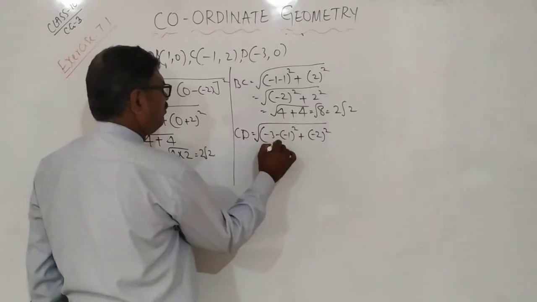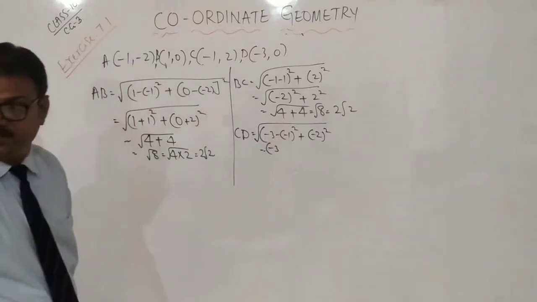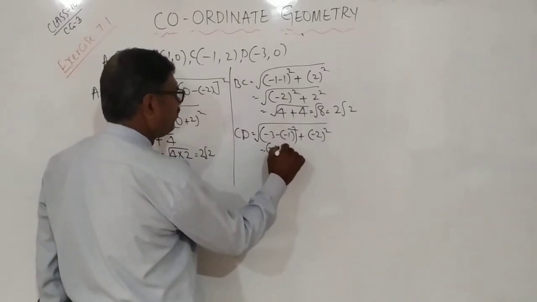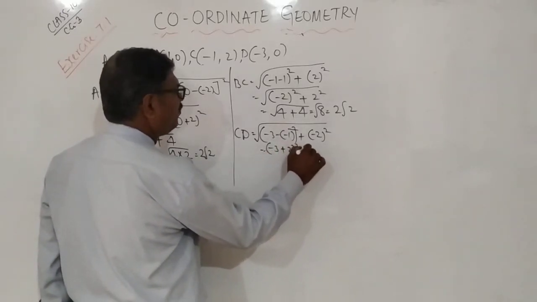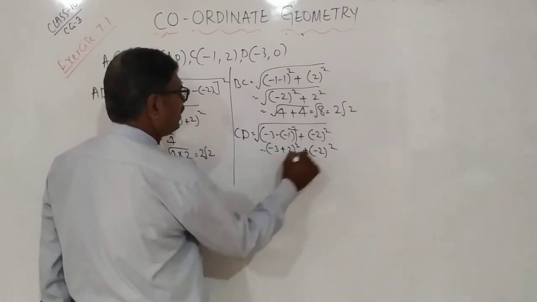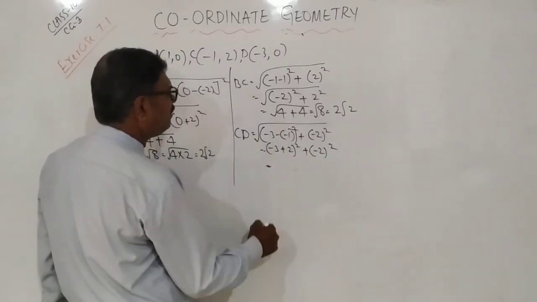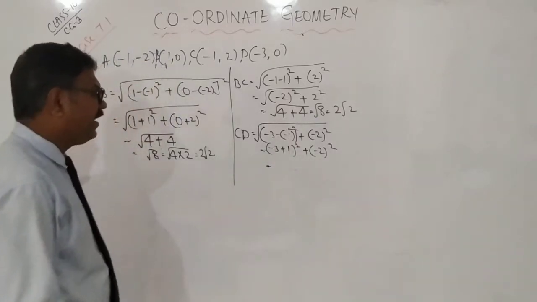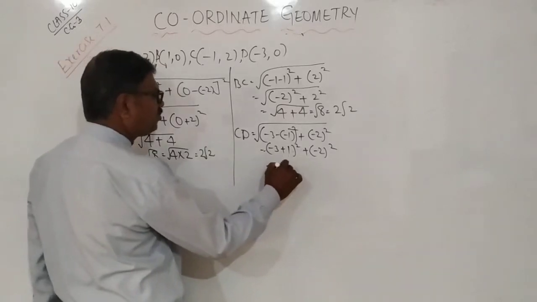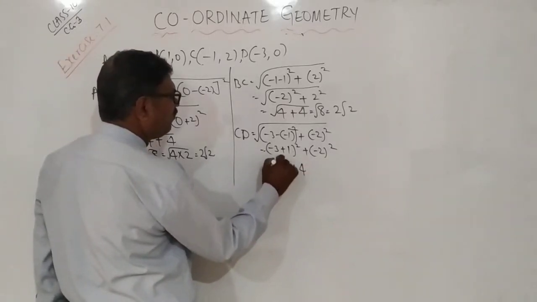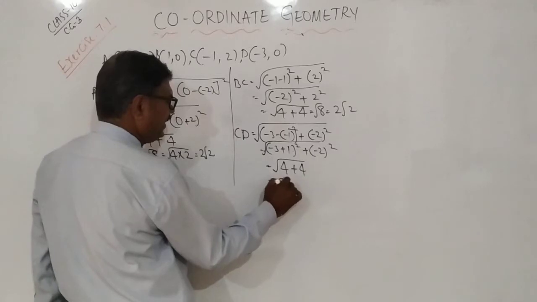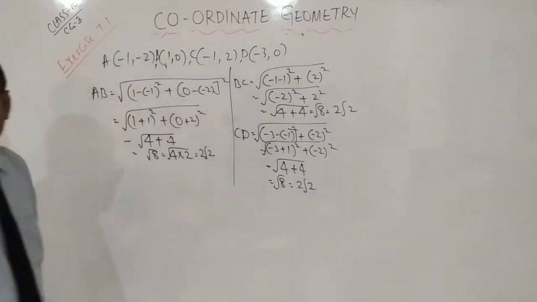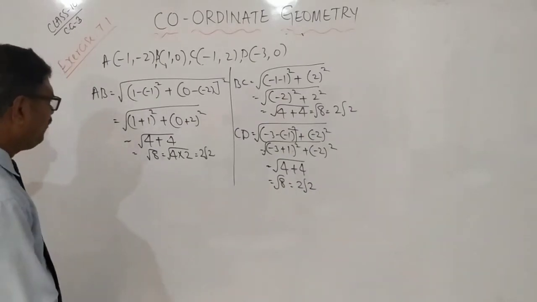So -3 minus into minus is plus, sorry, here 1. So -3 plus 1 is -2, square is 4. Again here also 4. So 8 means again 2 root 2.